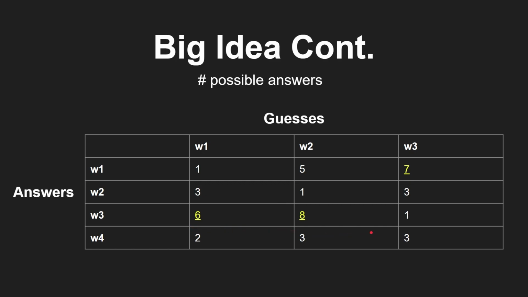So now, how do we choose the right guess? Well, we're going to choose word 1, and that's because word 1 guarantees that our answer list will be no more than 6 words in length, while W2 and W3 have worse guarantees, right?